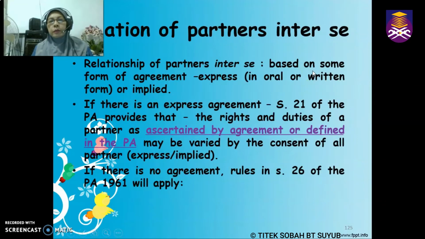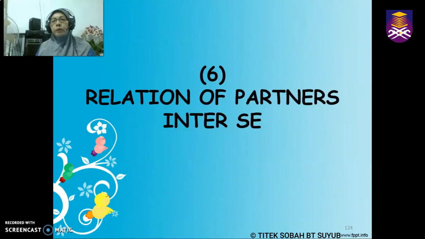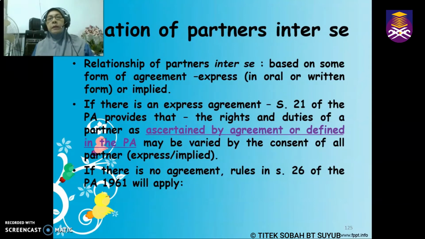Okay, students. Today the topic that we are going to discuss is the relation of partners inter se. This topic is about the relation between partners and other partners. Okay, this is not between the partners and outsiders. So we are going to discuss the rights of the partners towards each other.